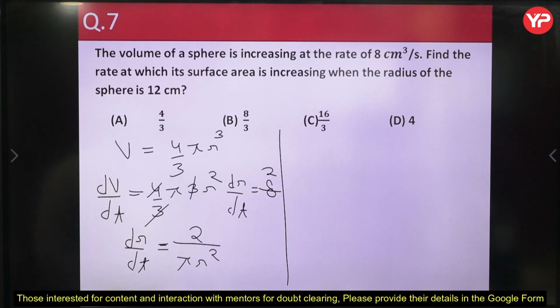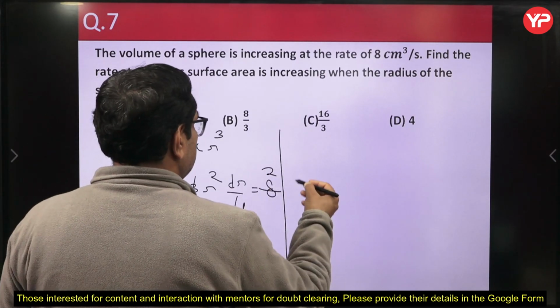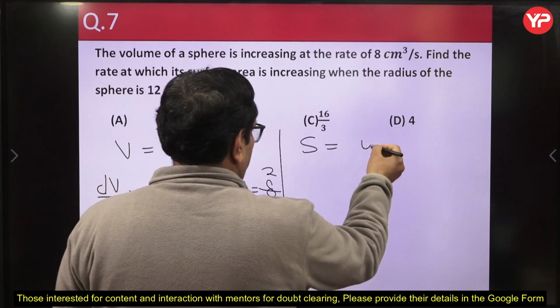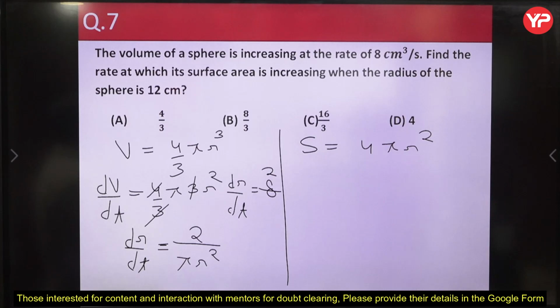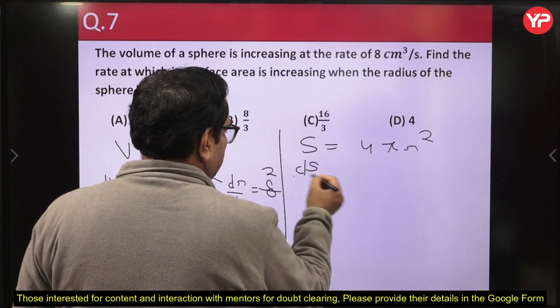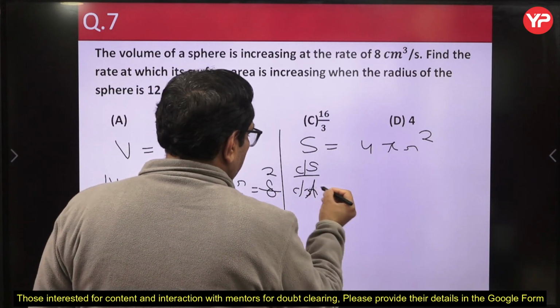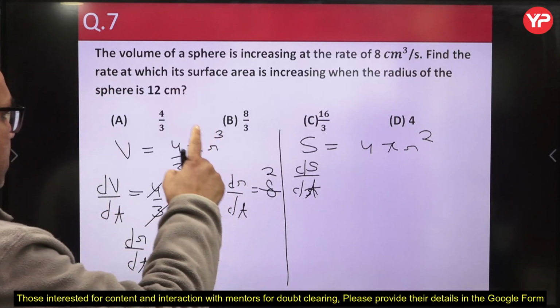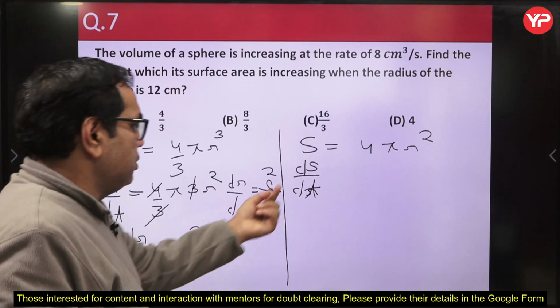Got it? Now find the rate at which the surface area is increasing. Actually we have to calculate the rate of change of surface area. Okay. So S is equal to 4 pi r square. What is the formula of surface area? 4 pi r square. So dS upon dr, what is the rate of change of this surface area with respect to radius? Or dS upon dt, suppose we have to compute dS upon dt, because they have given the rate of change of volume. So the surface area rate is also asked with respect to time. So dS upon dt we have to compute.